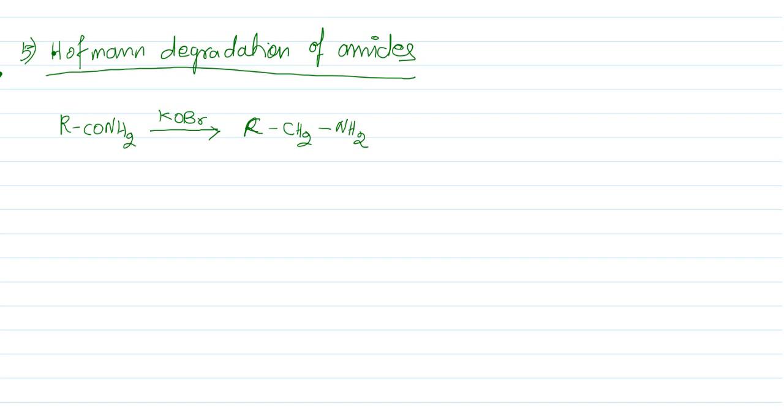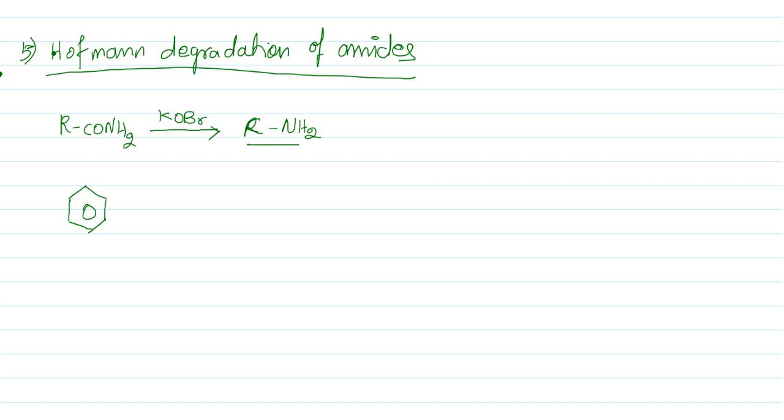In Hofmann degradation, degradation means this carbon will be removed from the molecule, then you will get RNH2 as the product. This is called a Hofmann degradation reaction. If you take an example of this category, there is another example which is present in the book.